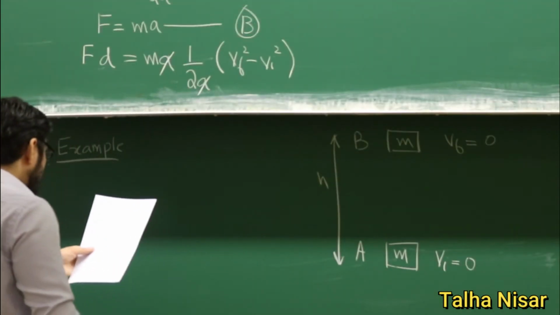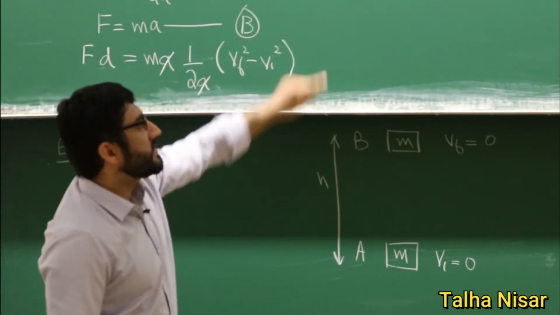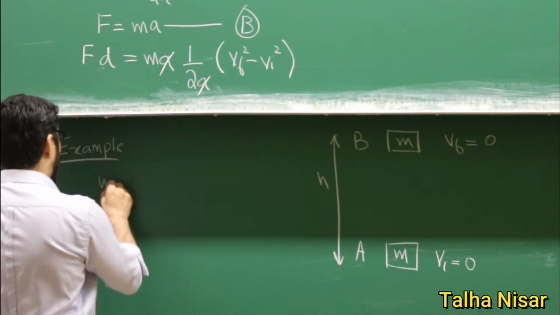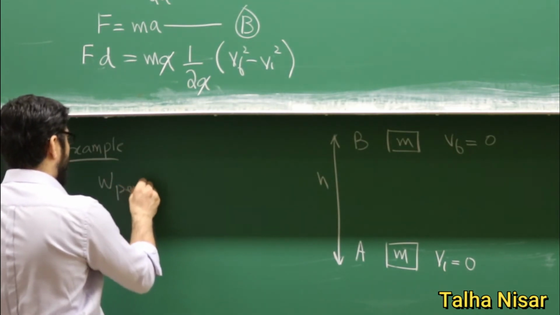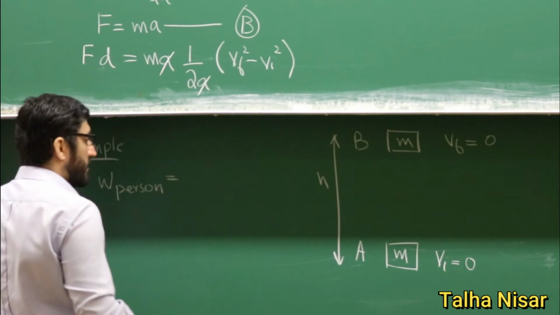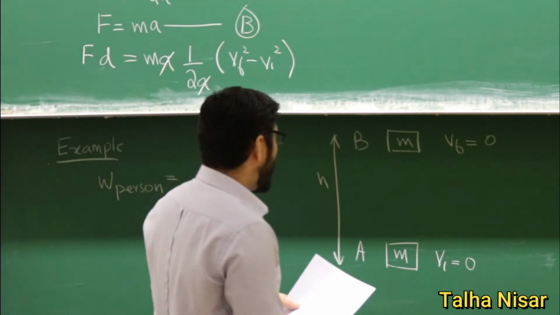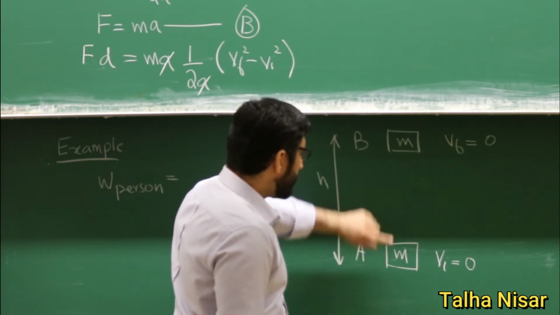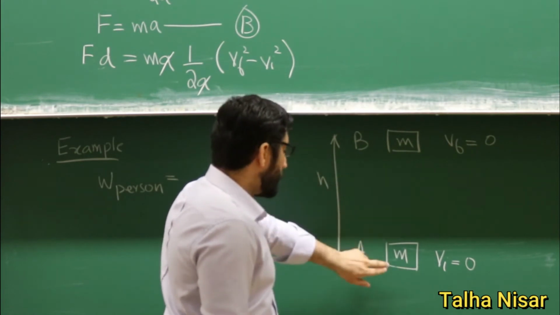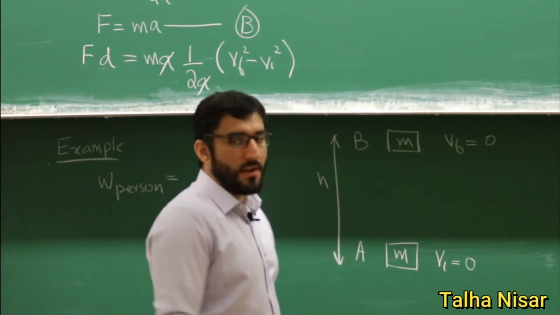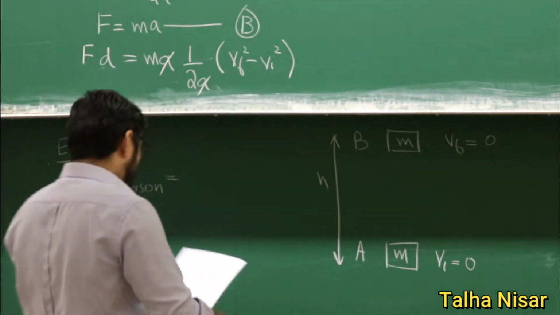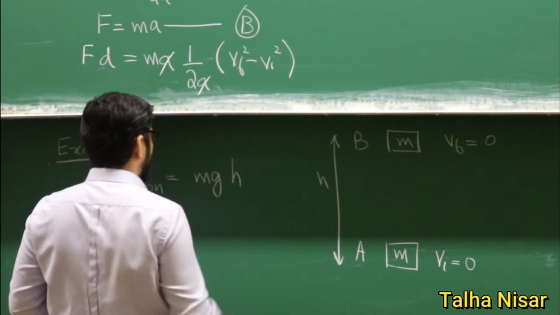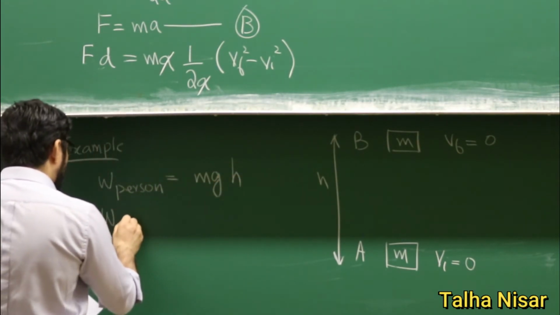So we want to know what the work done is according to this work energy theorem. So we have two work done. One work done is done by the person. The person has done some work, and what he did was lift this object from here to here. So some displacement is covered, and we also have some force involved. So we can write mgh, and now the work done by the gravity.